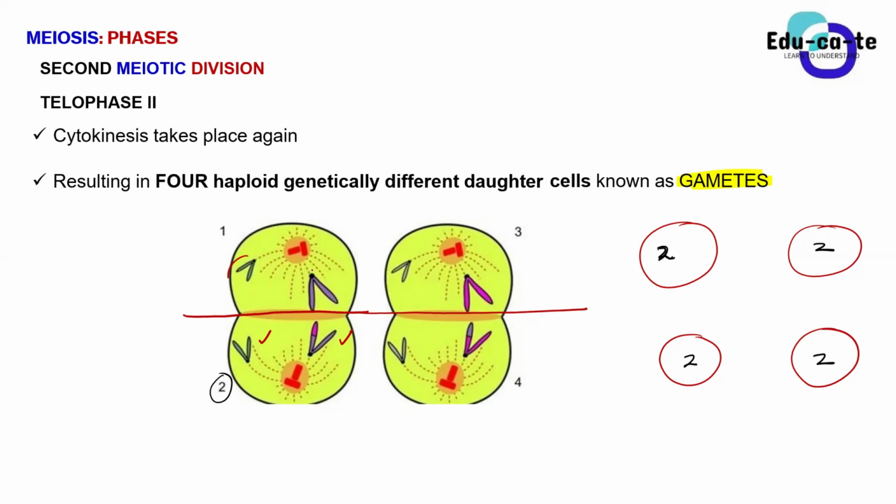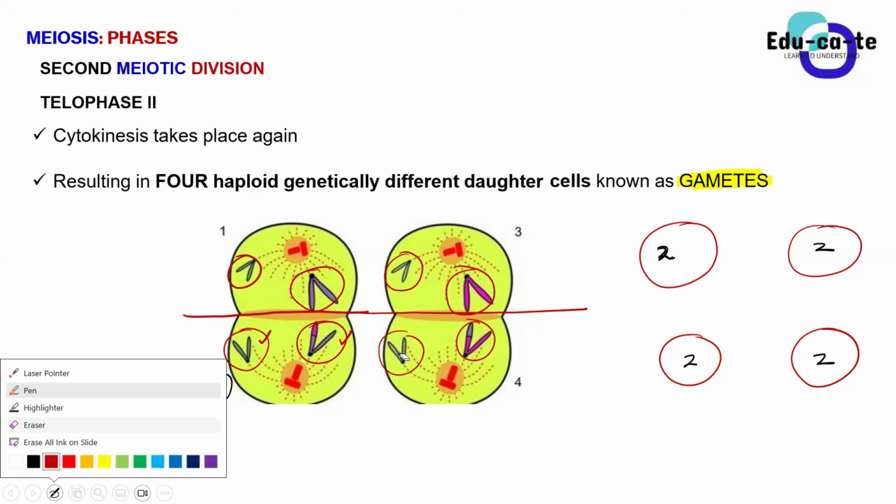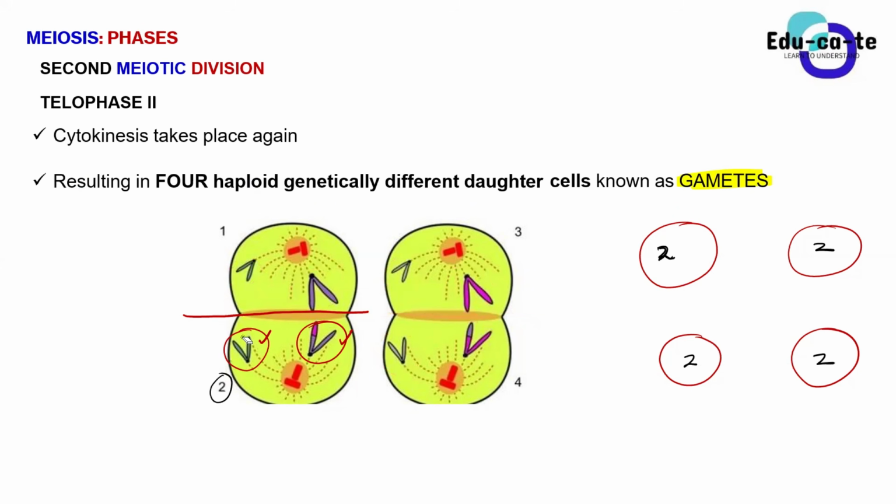This combination is like green and purple, but this other combination is like green and purple and pink, so it's like different. This is green and pink, and then this is green and pink purple. These are different chromosomes, so they consist of different genetic material. These are all going to be your gametes.